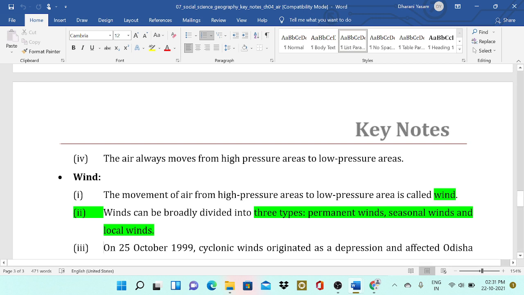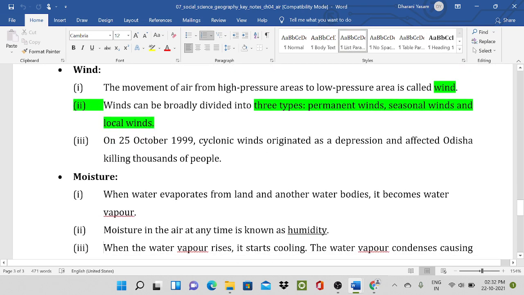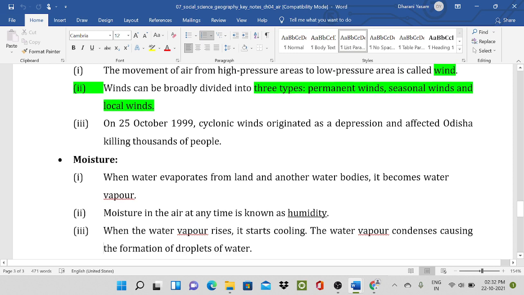Normally, high pressure areas have divergent air, but low pressure areas have convergent air. High pressure areas have low temperature and do not cause rain, but low pressure areas have convergent winds and directly cause heavy rain. Winds can be broadly divided into three types: permanent winds, seasonal winds and local winds. On 25th October 1999, cyclonic winds originated as a depression and affected Odisha, killing thousands of people. Just read this point, it is not important.